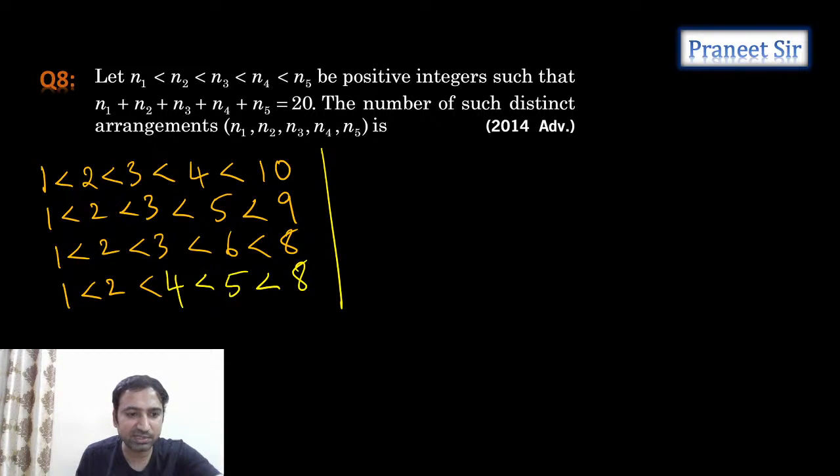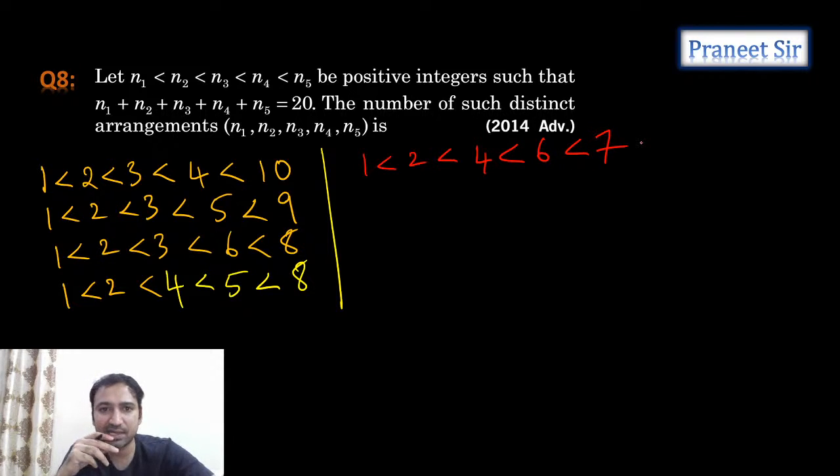Next, what is the next case we can have? So 1 less than, 2 less than, 4 less than, 6 less than 7. This is another possibility, right? Yeah, this is another possibility. Next, 1 to 4 is over, guys. 1 to 4 we can't make it more than this.